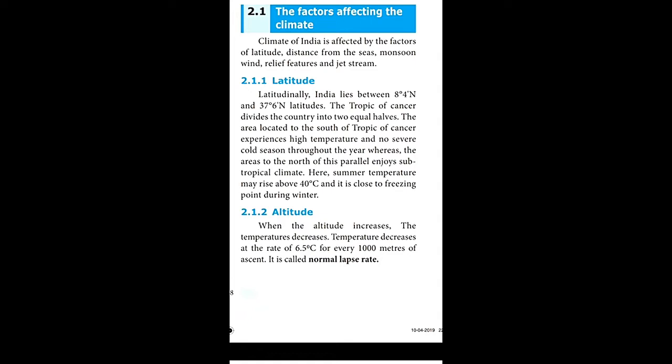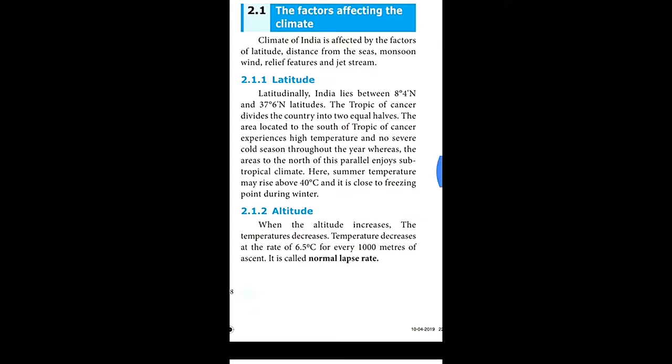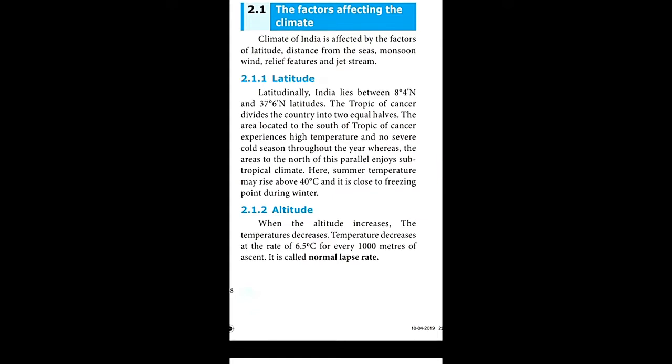So first, let us see latitude. Latitudinally, India lies between 8 degrees 4 minutes north and 37 degrees 6 minutes north latitude. In the simplest way, latitude means the angular distance north or south of the equator. The Tropic of Cancer divides the country into two equal halves. That means the country has been divided with the help of latitude into two equal halves.